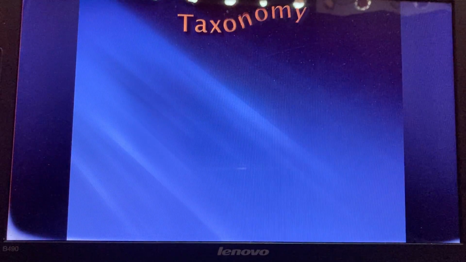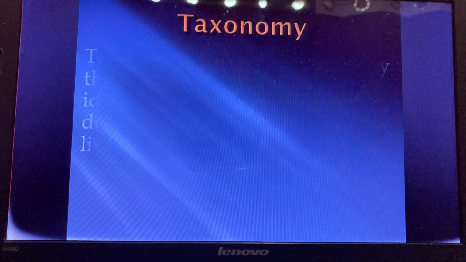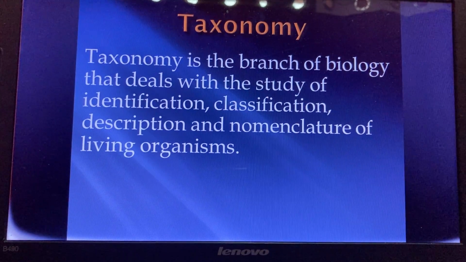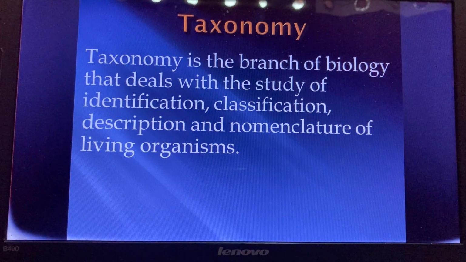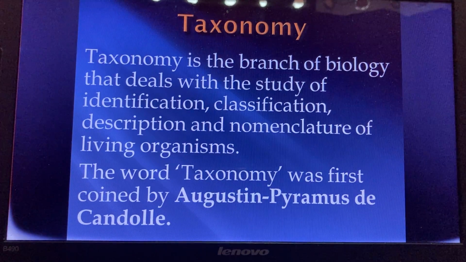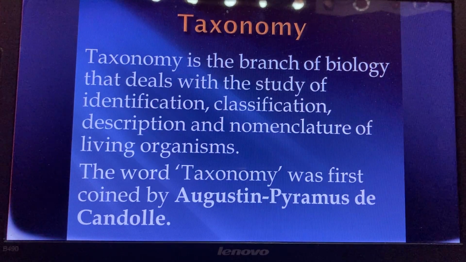Taxonomy. Taxonomy is a branch of biology that deals with the study of identification, classification, description, and nomenclature of all living organisms. The word taxonomy is derived from two Greek words. Taxis means arrangement and nomos means law. The word taxonomy was first coined by Augustine Pyramus de Candolle.